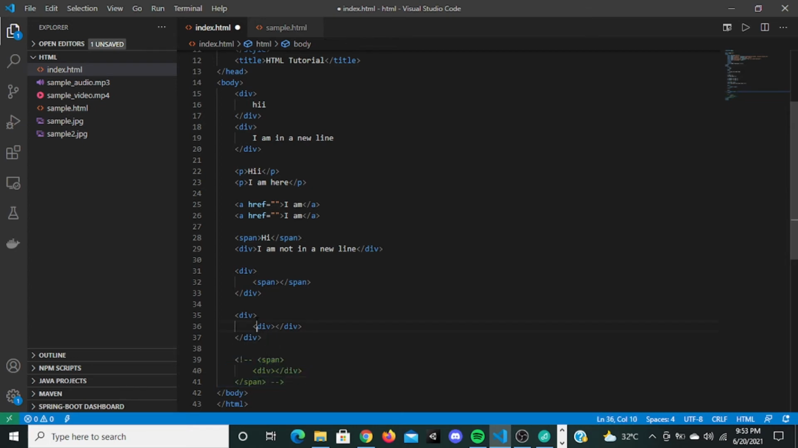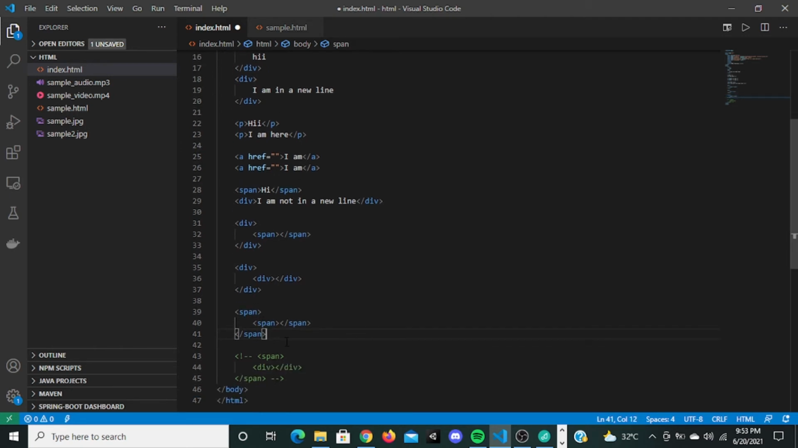You can use an inline element instead of a block element, but you should not. You can also use this: you can use a span and inside it another span. You can use an inline element inside another inline element, but you cannot use this one.